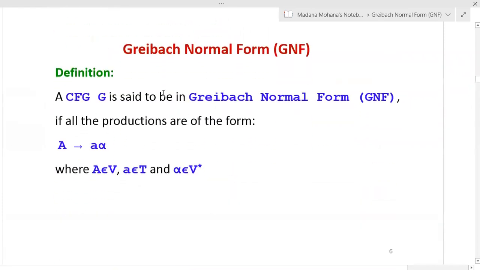Let us come to the definition of a Greibach normal form. When can you say a context-free grammar is in Greibach normal form?